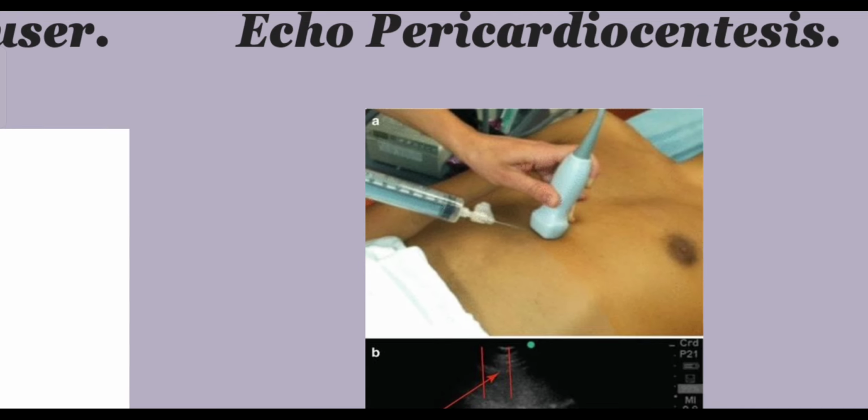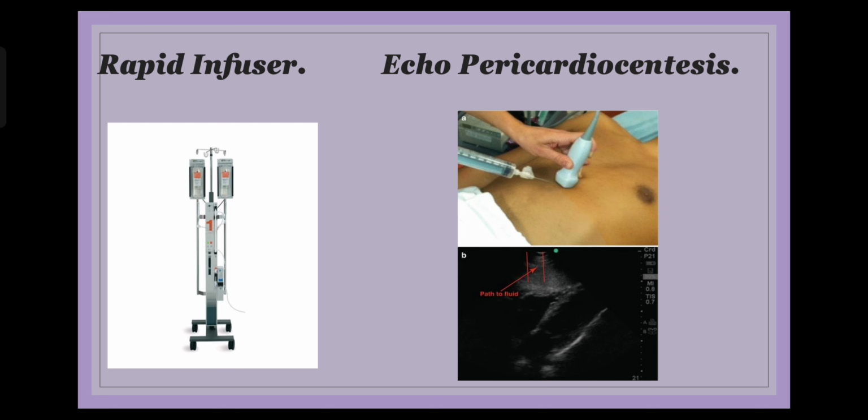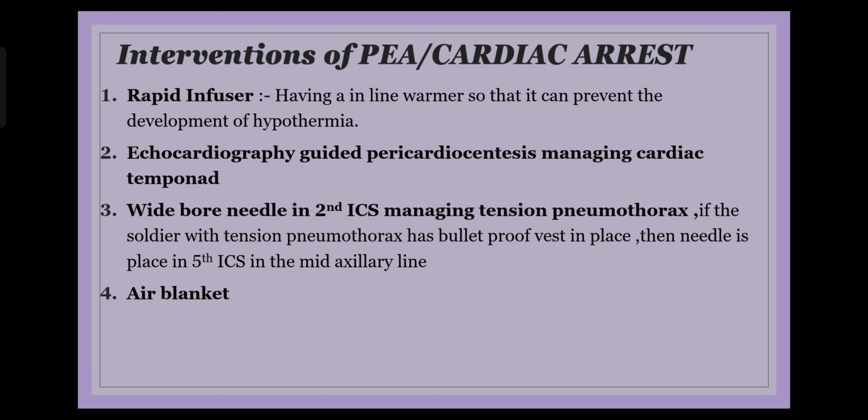the output. Similarly, if a soldier is having a bullet injury, then a wide bore needle in the second intercostal space. I have had messages saying that now it is changed to fifth intercostal space. Well, Harrison has not changed it. It is still a wide bore needle in the second intercostal space for management of tension pneumothorax in a patient. Where do you answer fifth intercostal space? You can just listen to me here.